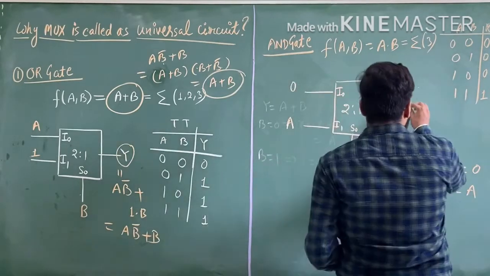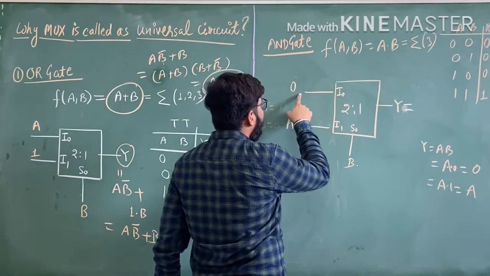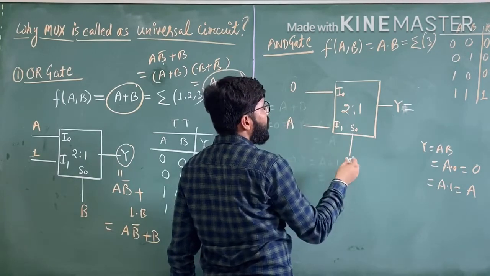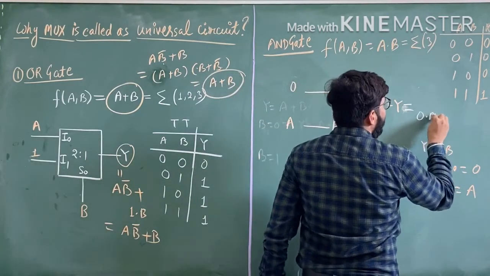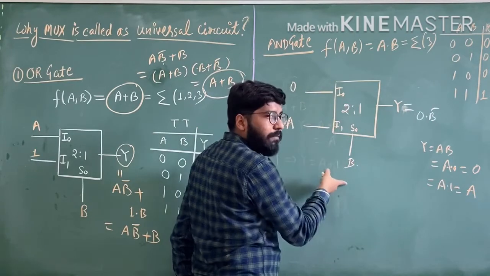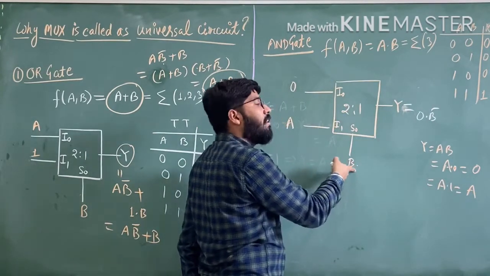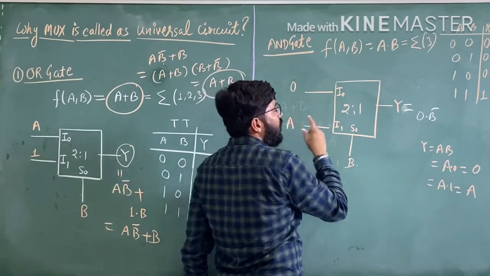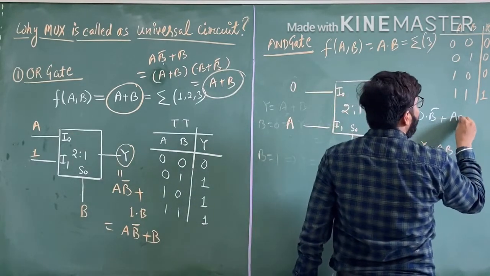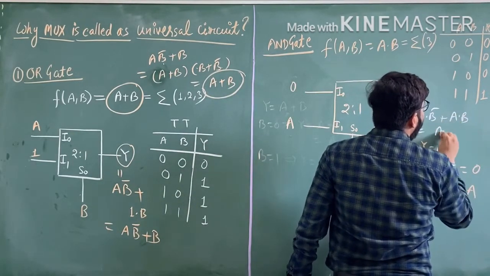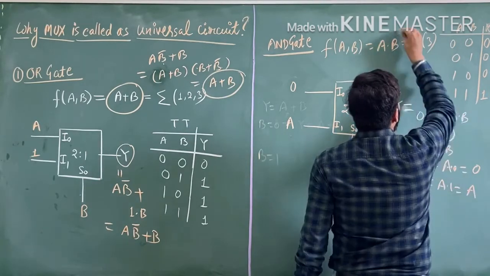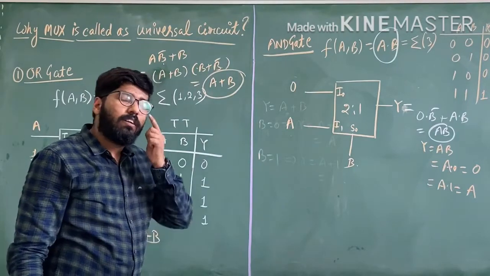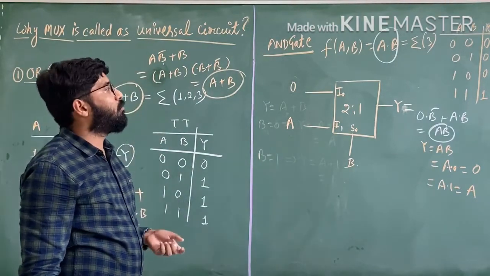Now we can cross-check or verify the result. Suppose we pass this input through the multiplexer: 0 into B bar, this is multiplied with this. If the value of B is 0, we get A into B bar, so we can get A into B. So we can see that we get the AND gate result with the help of a 2 cross 1 multiplexer.